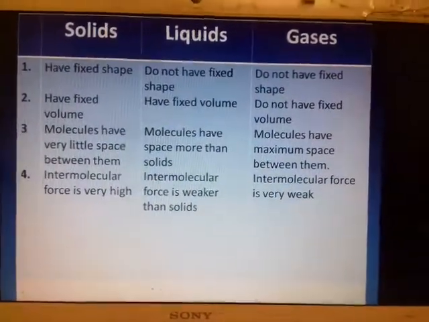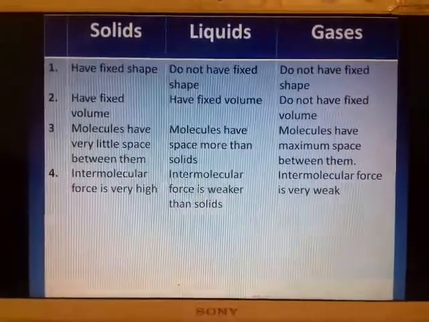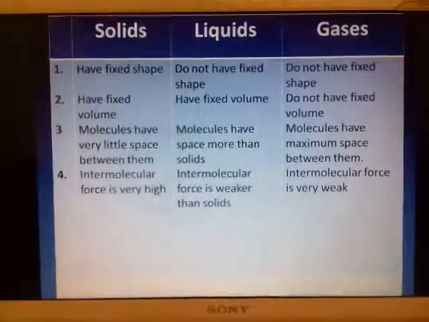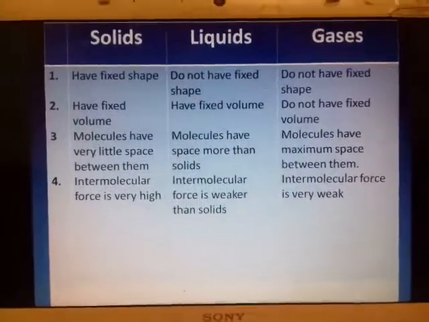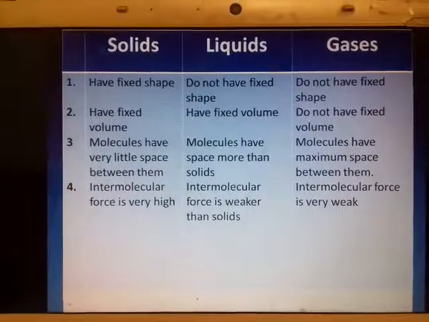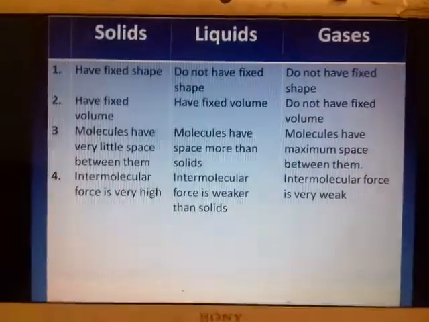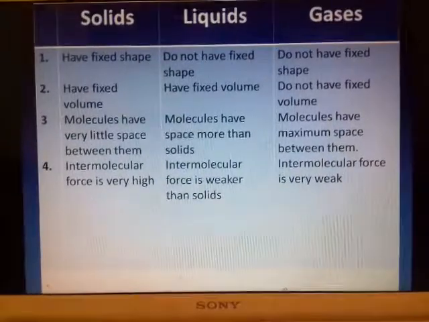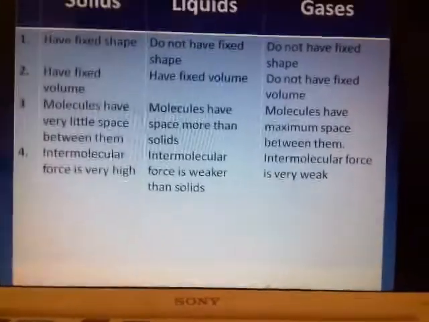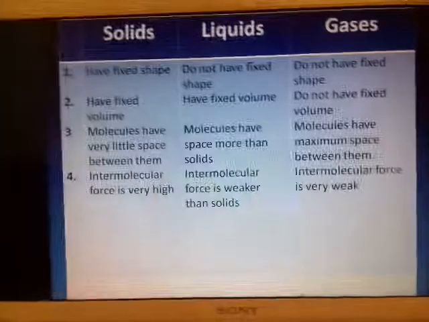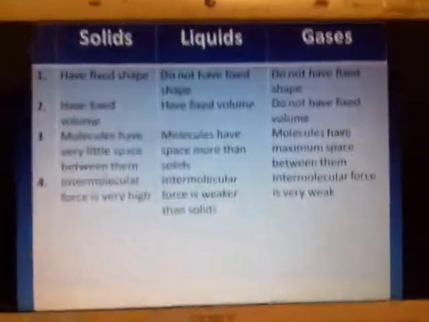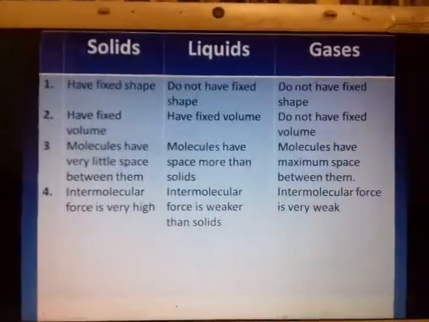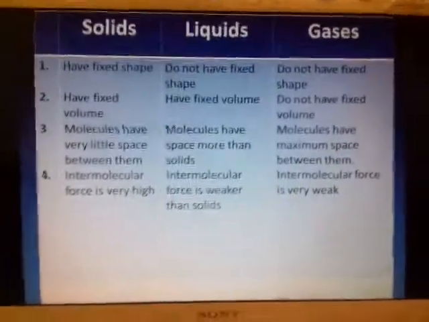In the case of solids, they have a fixed volume. We all know that we can measure volume, that you have studied in mathematics. In the case of liquids, they do have a fixed volume, because when you go and buy a bottle of cold drink, you buy it saying that you want a 500 milliliter cold drink or a 2 liter cold drink bottle. So that is the volume of the liquid, and gases do not have a fixed volume.